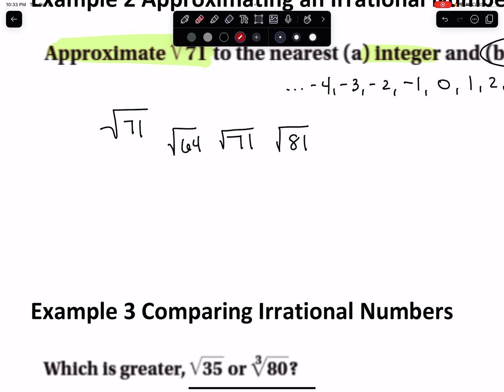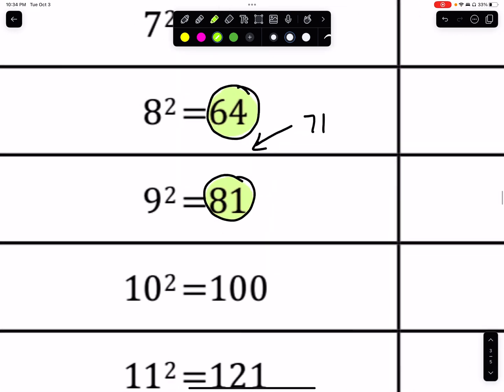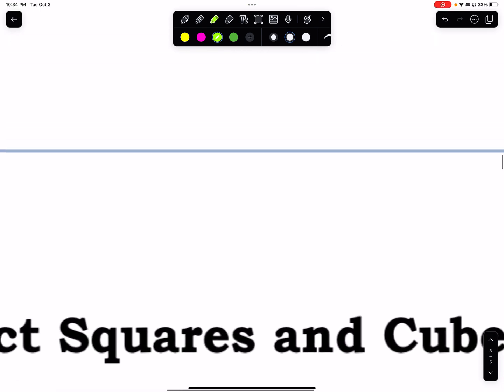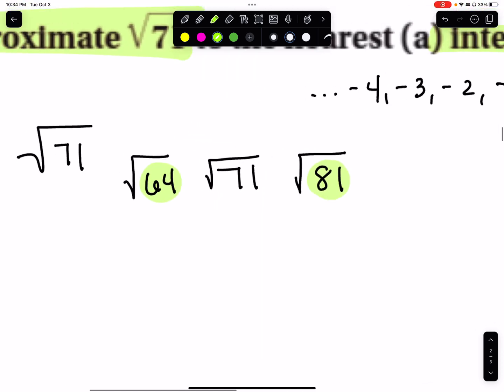Now, you're probably wondering, why did you pick 64 and 81? Well, because they're two of those special numbers that are perfect squares, and 71 is between them. Okay, so that means that the square root of 71 is going to be bigger than the square root of 64, but it's going to be smaller than the square root of 81.